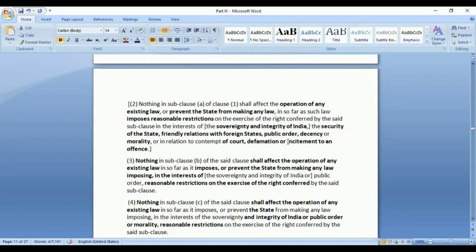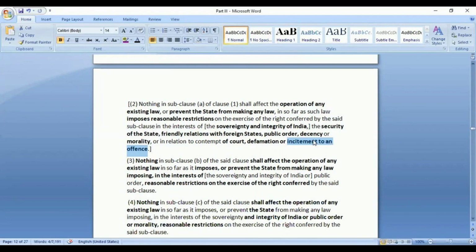And also it should be an incitement to an offense. For example, if a person says the present government is not a very good one, so we should remove them from the seat in the coming election, that is not inciting any offense. That is just a general statement, convincing people that by using our right to vote, we should remove them from power, which is a legal thing to do.